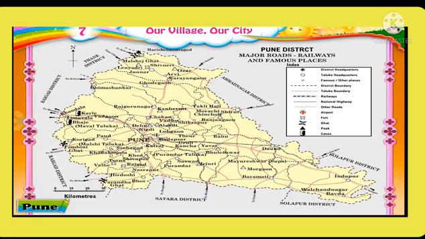So students, now look at this map of Pune. It shows the major roads, railways and famous places in Pune. Now let's learn more about the map with the help of symbols and directions. There are 3 national highways: Mumbai Pune Bangalore, Pune Nasik and Pune Solapur that pass through the Pune district. Mumbai Solapur, Mumbai Miraj and Daund Baramati etc. are the rail routes that pass through the Pune district.